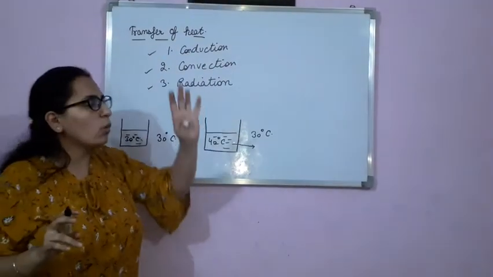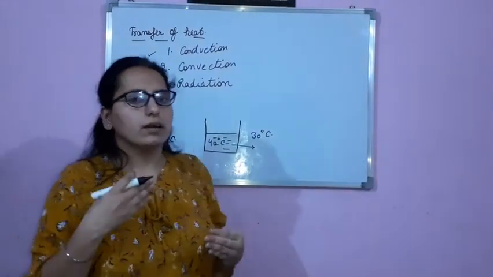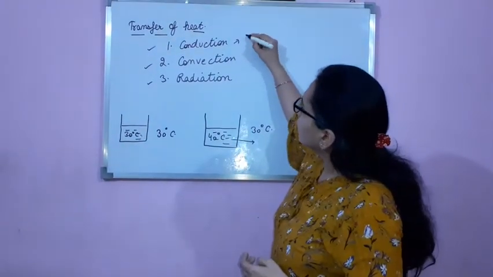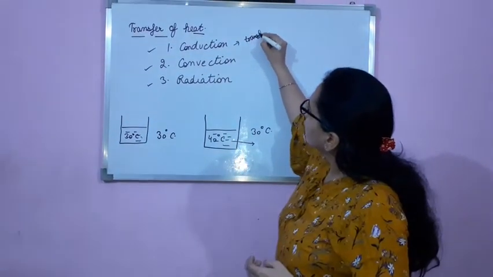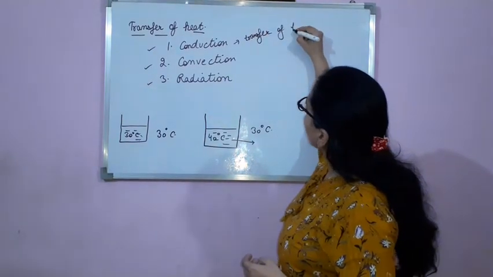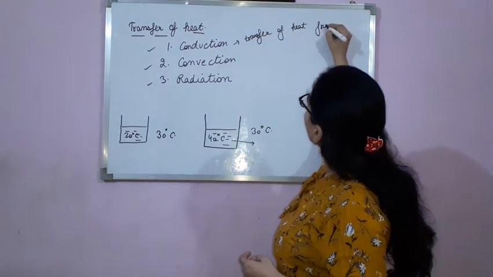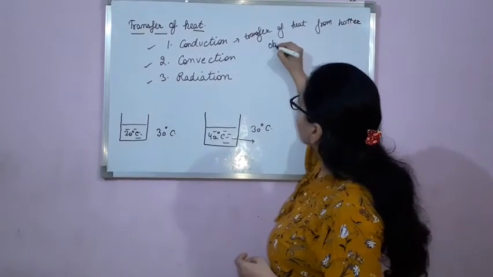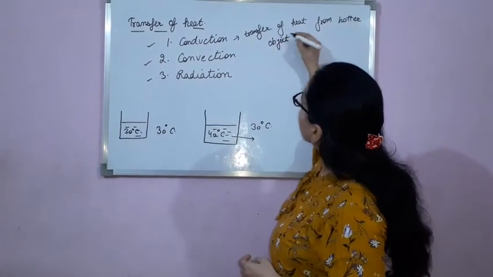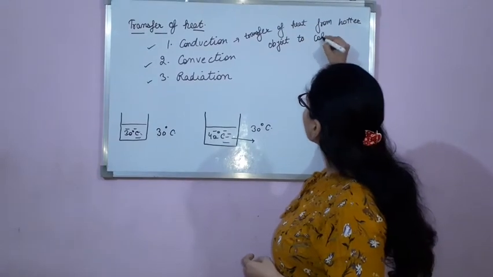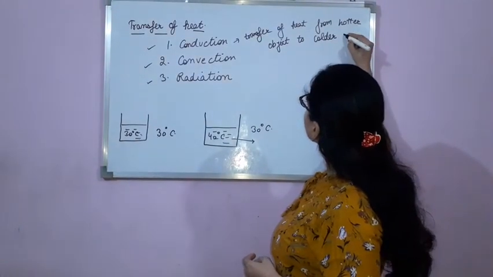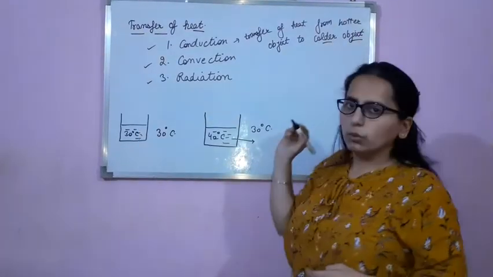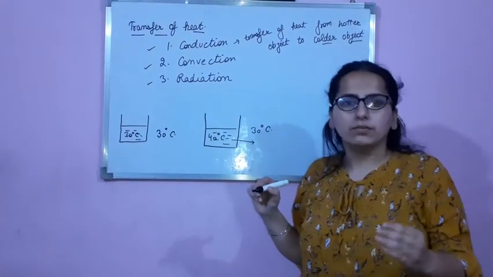Clear? Now what is conduction? Conduction is a method of transfer of heat from hotter object to colder object.